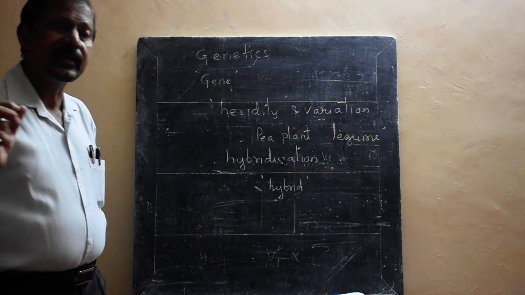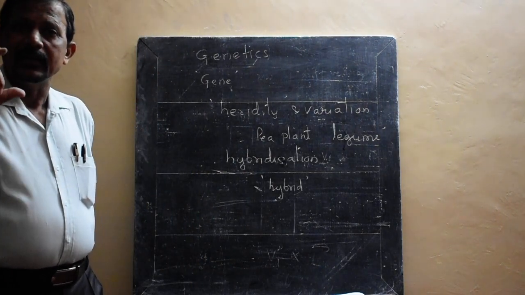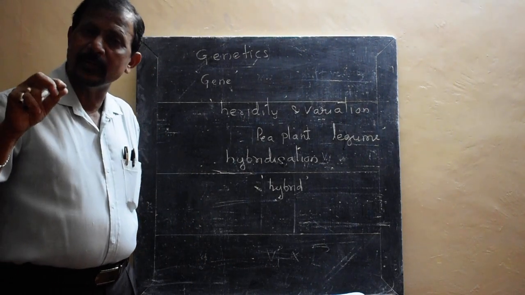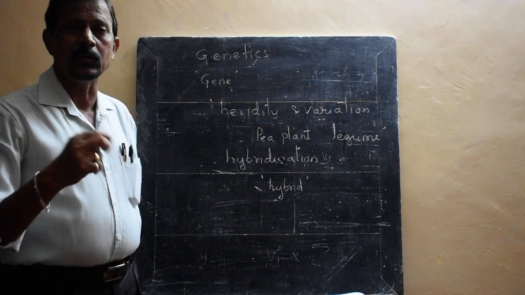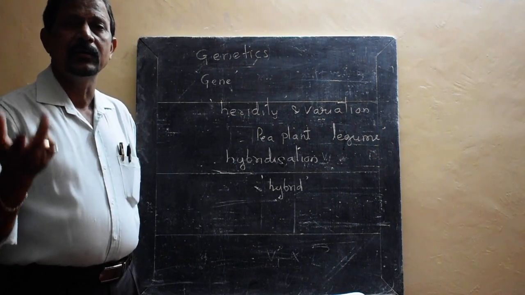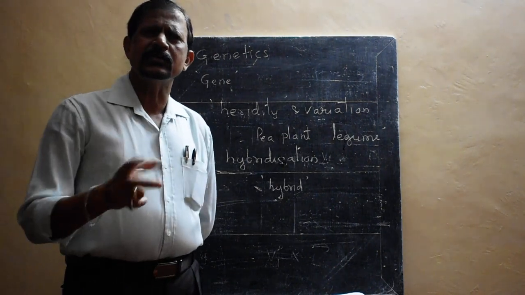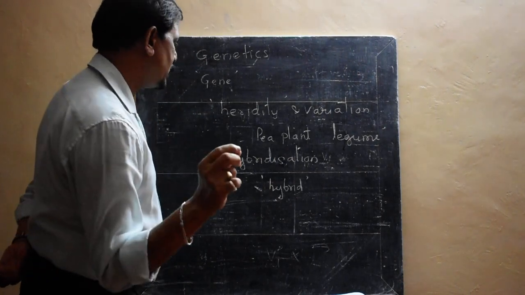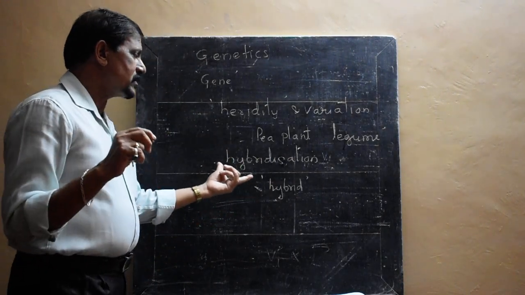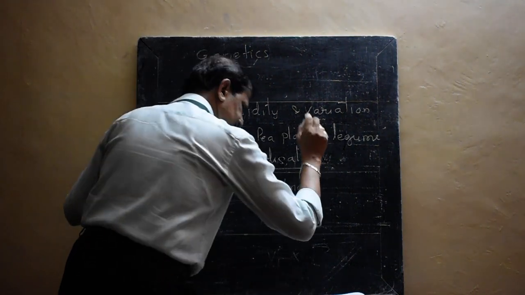Gregor John Mendel used two contrasting characters for his hybridization experiment, just like tall and dwarf, the violet color and the white color. Like this, different characters he used during his crossing, and that process is hybridization. So you understood about hybridization.